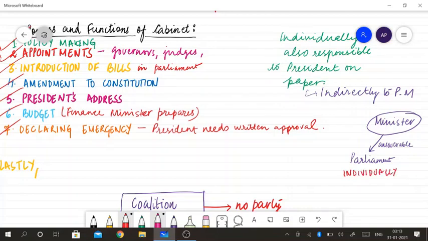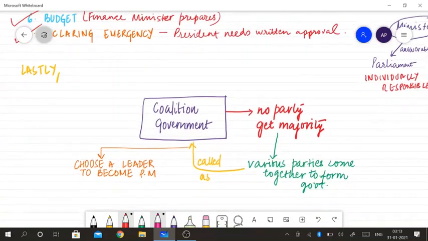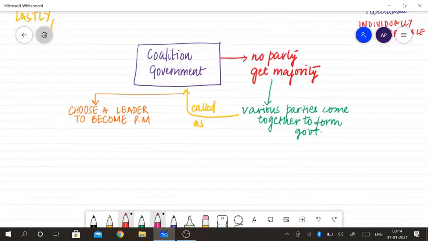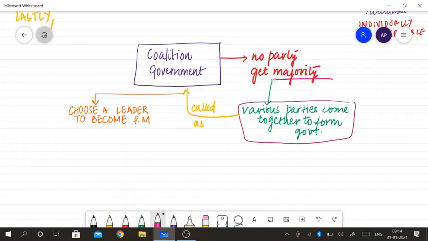Now we are coming to the last topic, that is the coalition government. The coalition government is when no party is able to gain an absolute majority in an election, then different parties join hands to form a coalition government.